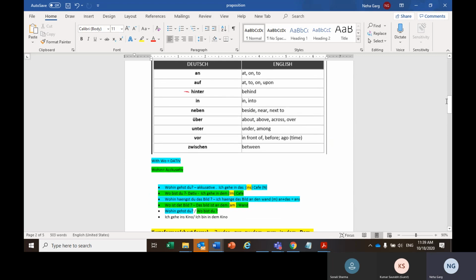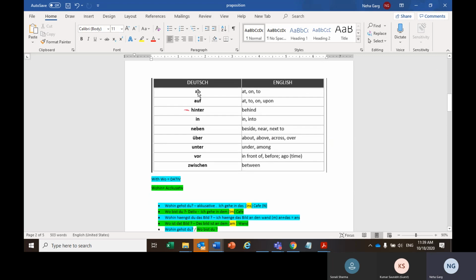So these are the prepositions we have: an, which means at, on, or to. Then we have auf, which also means at, to, on, or upon. There is a very small difference between an and auf.